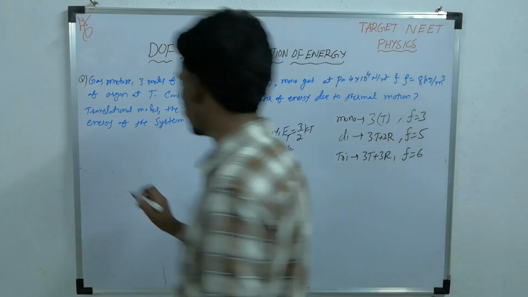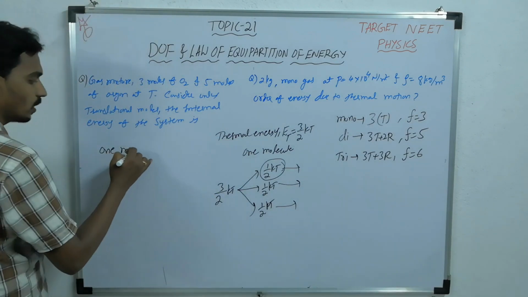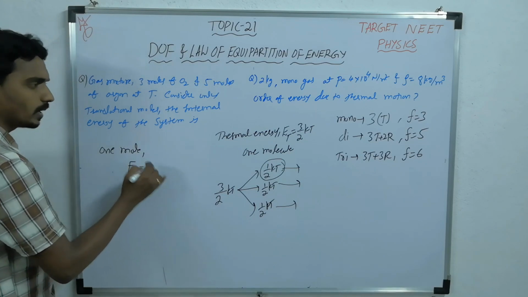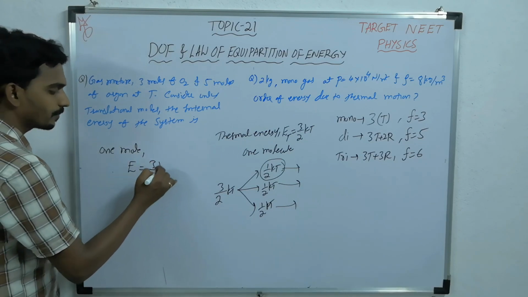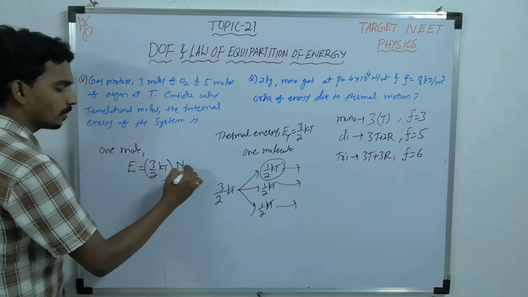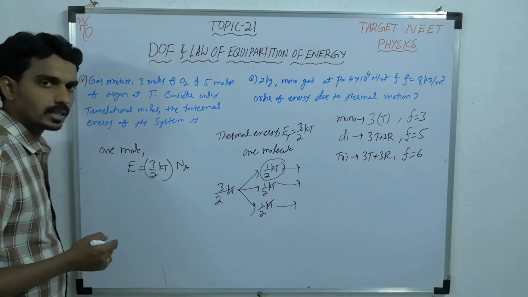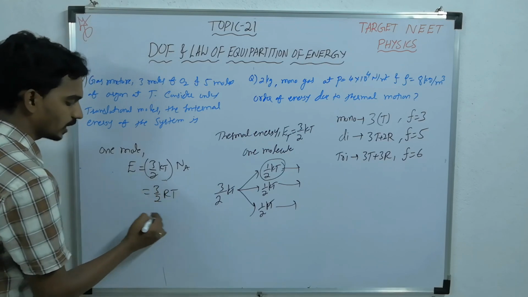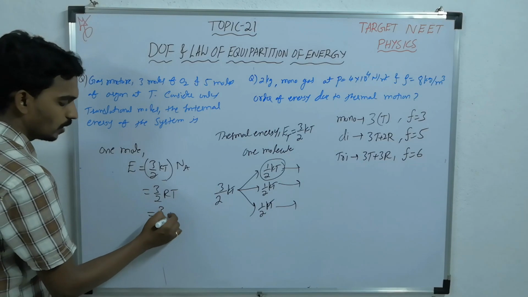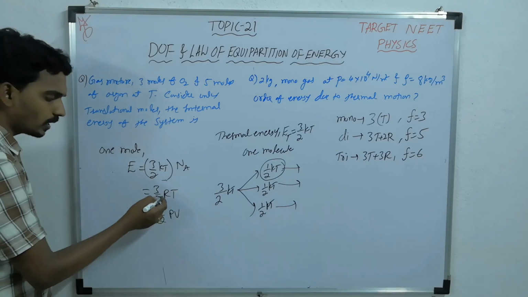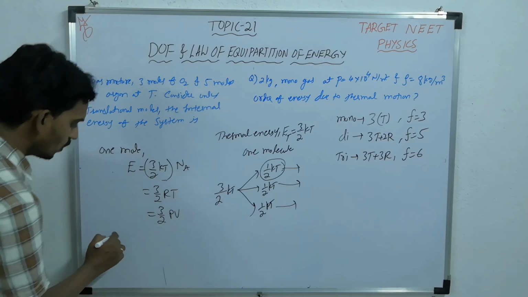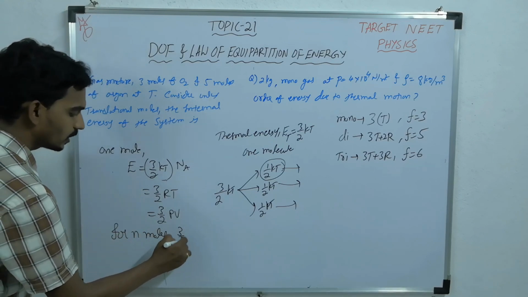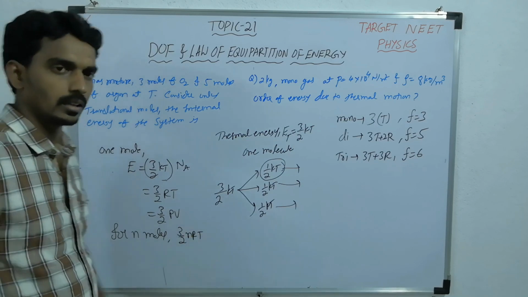And the same energy if you consider for 1 mole. This is for one molecule. Now 1 mole means how many molecules will be there? Na, Avogadro number. But k times Na is nothing but capital R, the universal gas constant. So 3/2 RT, which is nothing but 3/2 PV. For n moles, what will it become? nRT. So for n moles the energy will become 3/2 nRT.